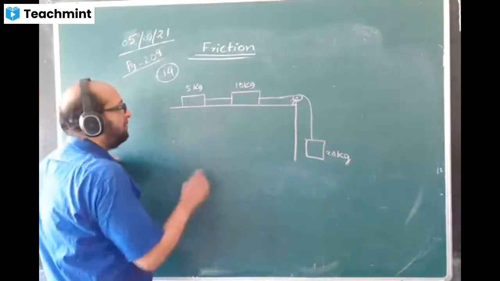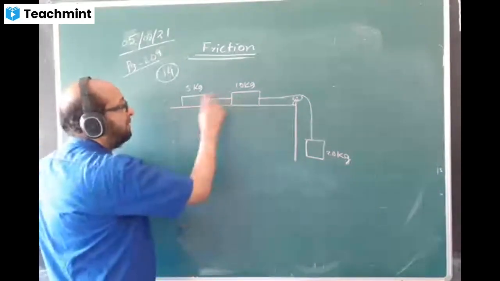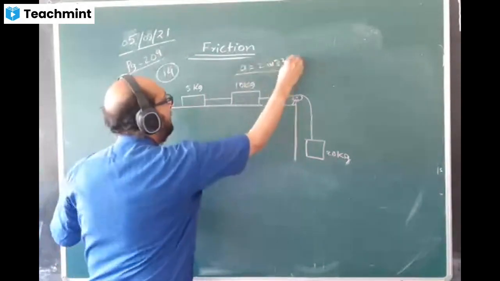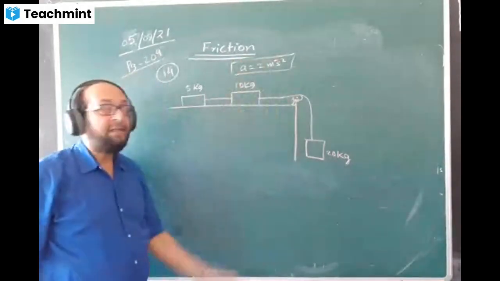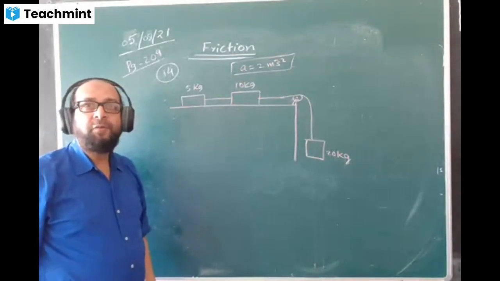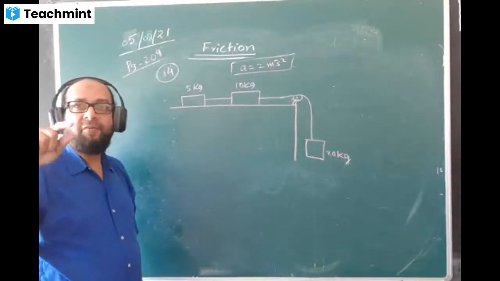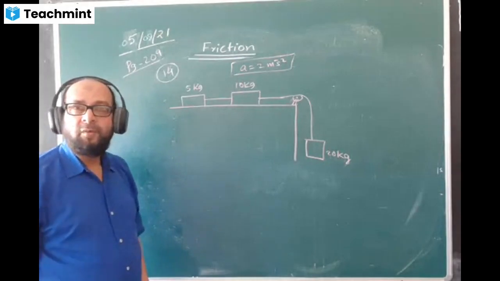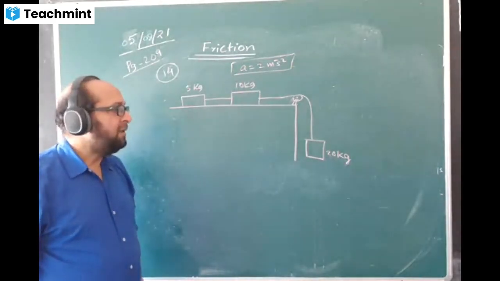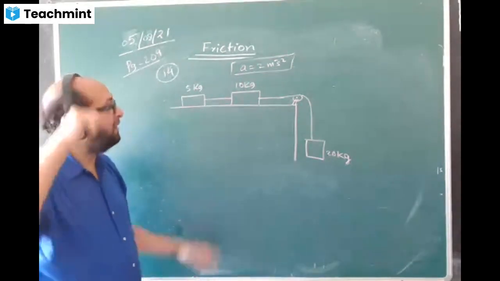You have to find the acceleration of the masses, given as 2. The acceleration value is given, which means the body is already moving. You have to find two things: the coefficient of friction, and the tension in each segment of the string. How will you do it now?